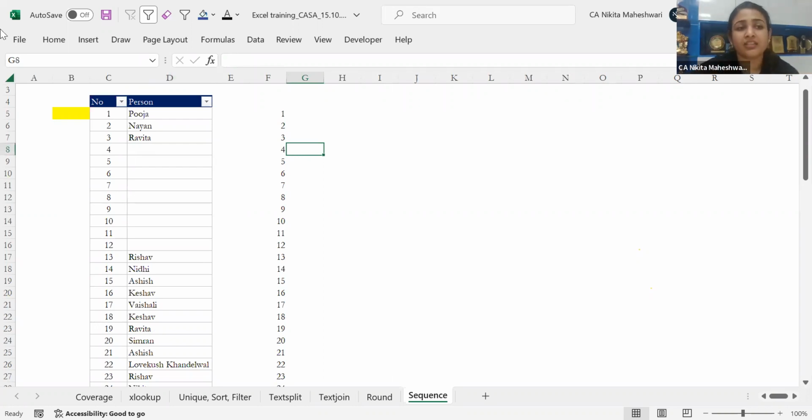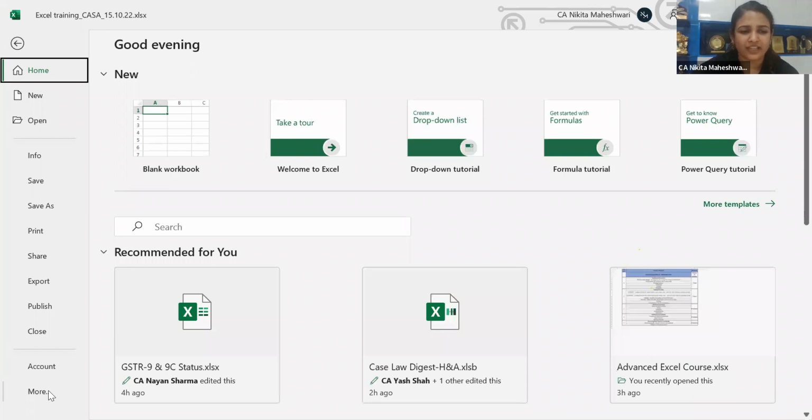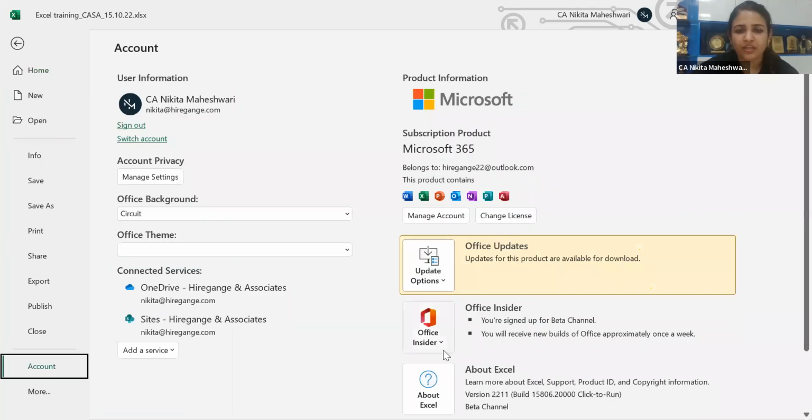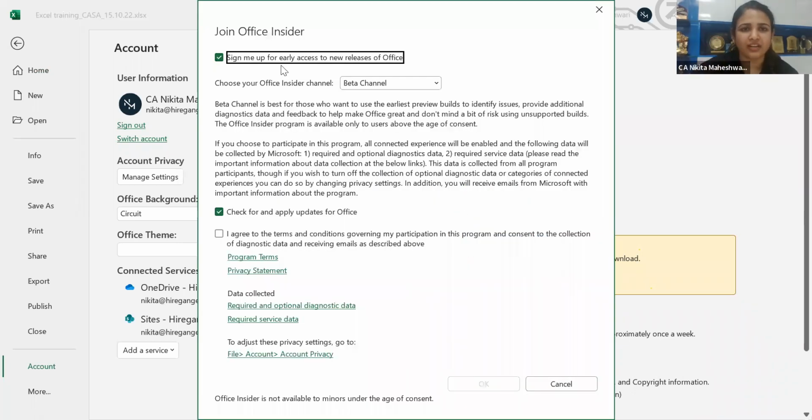One more bonus thing is if you have Office 365, do check out their beta version. You'll have to do some settings. You'll have to go to account, and if you go here in Office Insider, change channel, I'll give you an instruction link for that, and just sign up for the beta channel. This will help you if you're an Excel enthusiast like me.